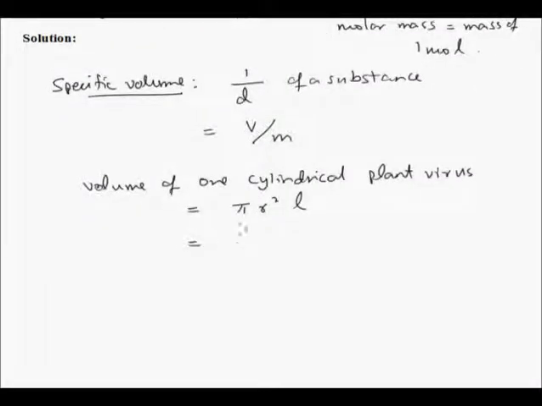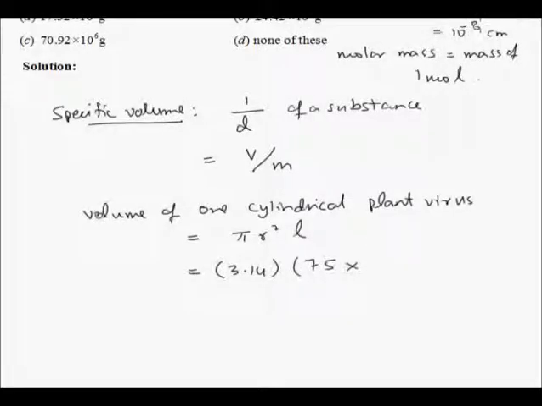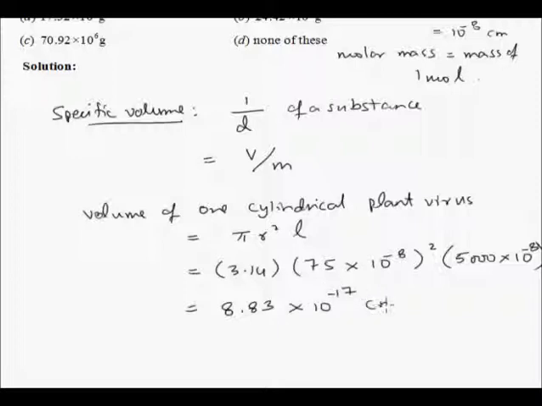If you put the values of pi, r and L into this, you'll get 3.14 multiplied by r, which is 75 angstroms, and 1 angstrom is, as I had stated over here, 10 to the power of minus 8 centimeters. So 10 to the power of minus 8 whole square multiplied by L, which is 5000 angstroms. So 5000 multiplied by, once again, 10 to the power of minus 8. If you multiply this entire thing, you will get 8.83 times 10 to the power of minus 17 centimeter cube. So this is the volume of one such virus.